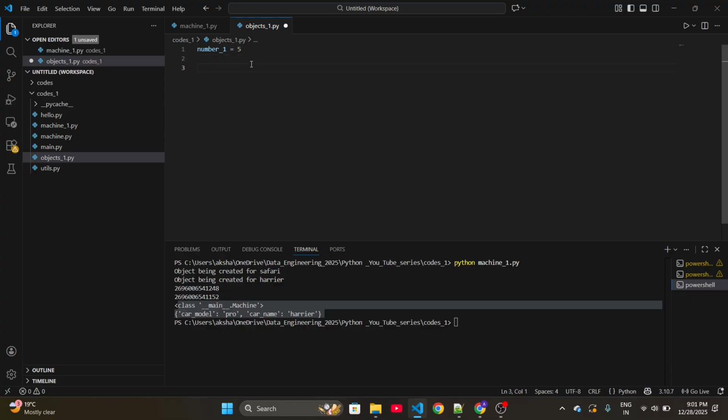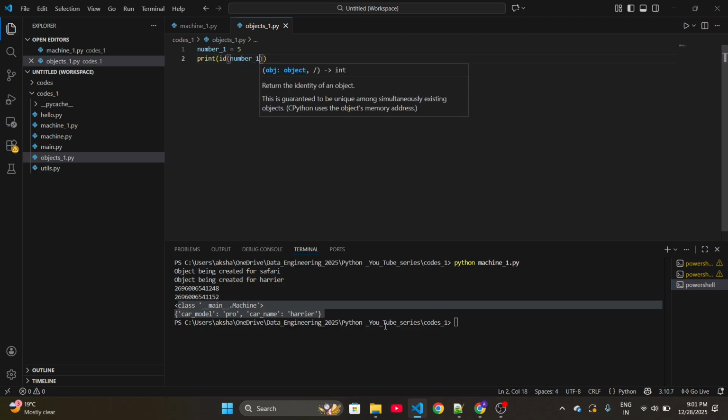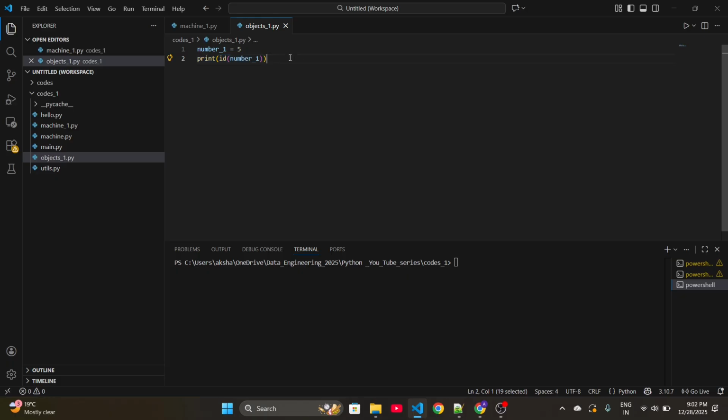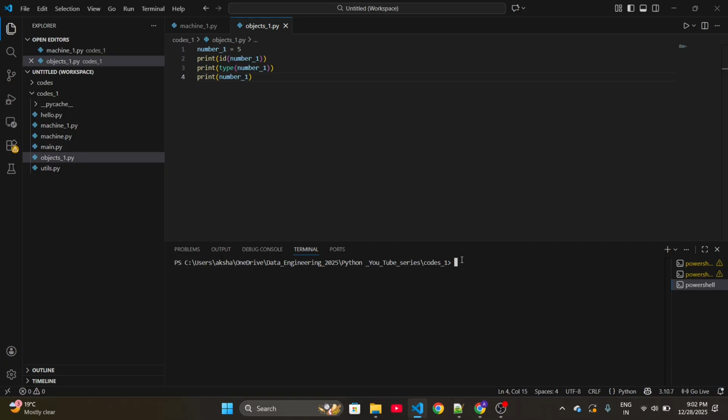Guys, this number is an object. How? Simply we can check whether it has an ID and whether it has a type. Let's check its ID and its type, and the value we already know it's holding is the number 5. Or we can print this value as well. Now let me execute it.